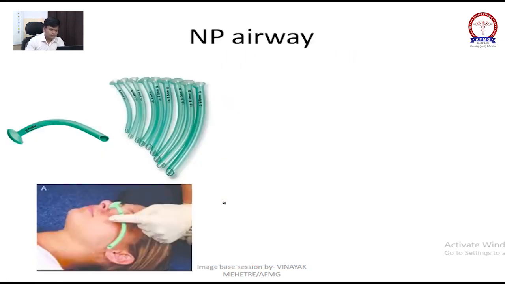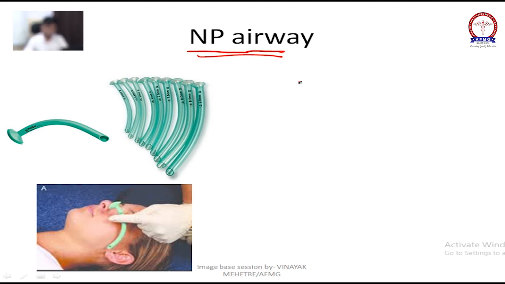Now, next. This is the image of a nasopharyngeal airway. It is used when there is respiratory obstruction, for example, due to fall of the tongue. When we put the nasopharyngeal airway through the nose, it will lift the tongue and prevent obstruction.